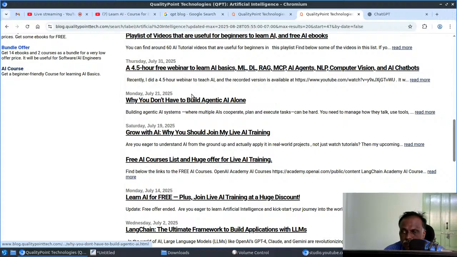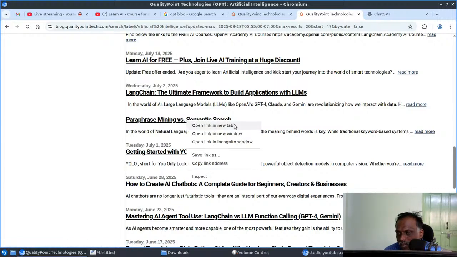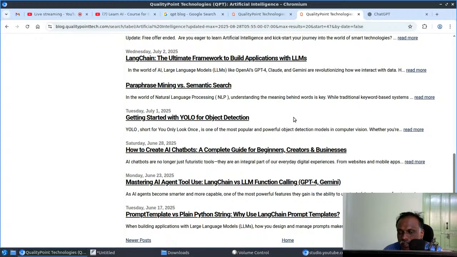This is about libraries that are useful for building agentic AI. It's about LangChain, a library or framework useful for building LLM-based AI applications. And these are common questions, with similar things like semantic search engine and paraphrase mining. I explained them with examples, so you can check that. This one is about starting with YOLO for object detection. Many people think computer vision requires a lot of skills, but it's not like that. The YOLO model does all the hard work for you, and you can easily use it.